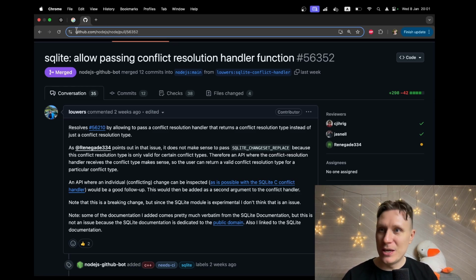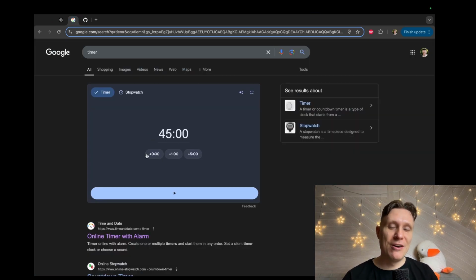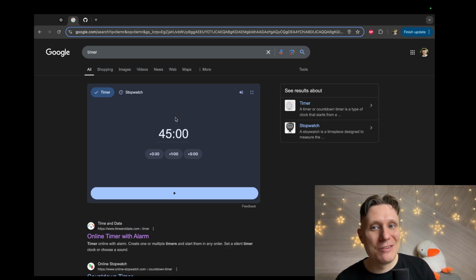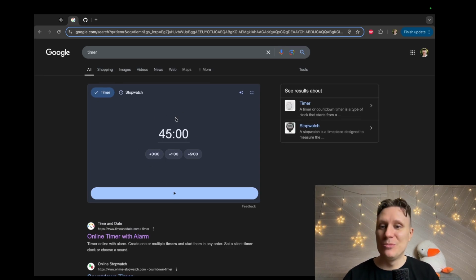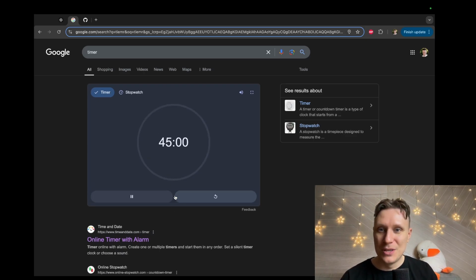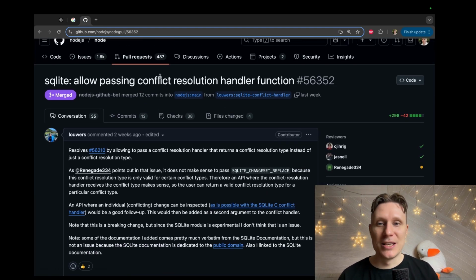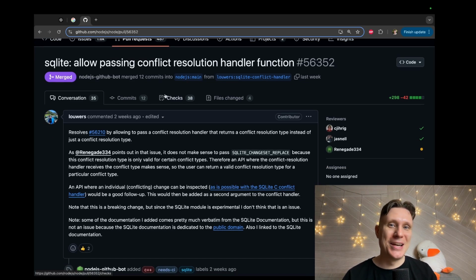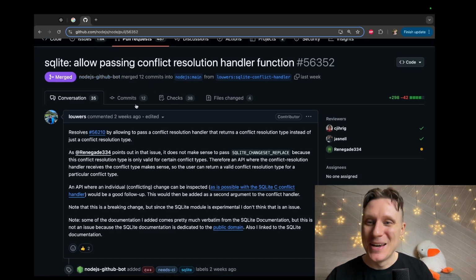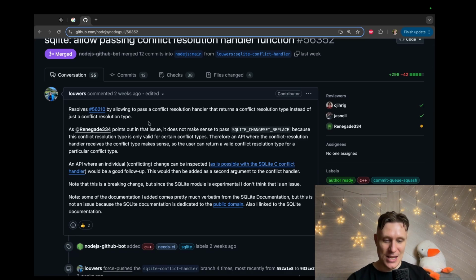So, let's begin. I will start my timer at 45 minutes. This is the maximum amount of time I can allow myself in a day, because I have a daytime job. It will be a very intense 45 minutes. First of all, let's understand the tasks that we will have, and then maybe we will have some time to implement. I don't think we have time to implement today, but at least understand the task.